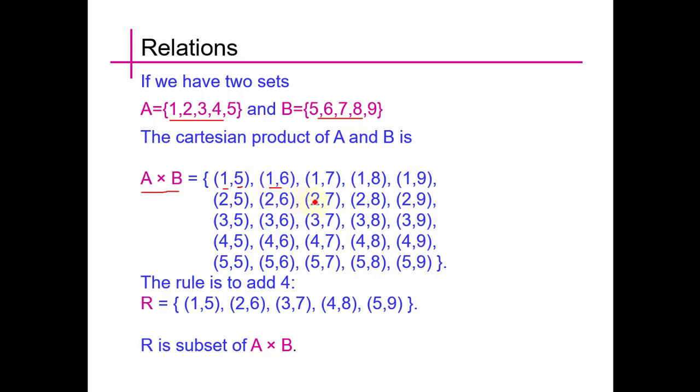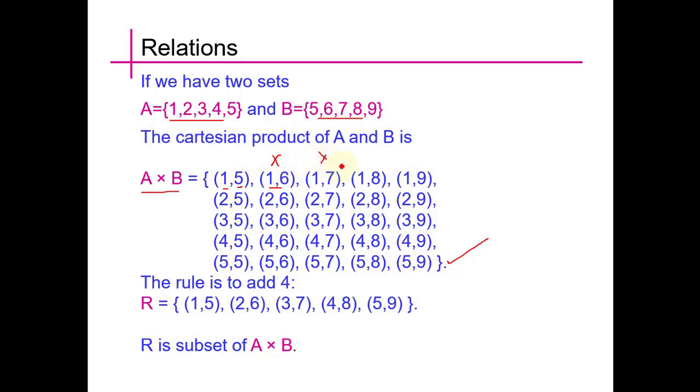That's how all the elements of set A are associated with the elements of B, and the whole Cartesian product of A cross B is present in this set. Now a rule is defined to make a relation: the difference between a and b is 4. So we see here (1, 5) satisfies that rule, as after subtracting 1 from 5 we get 4. (1, 6) cannot be present in that relation.